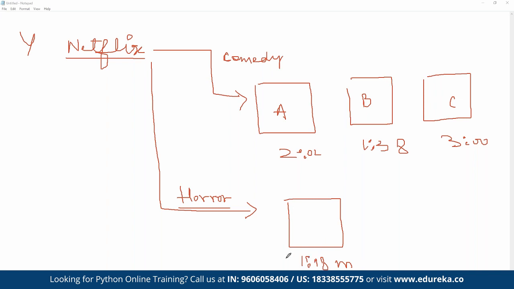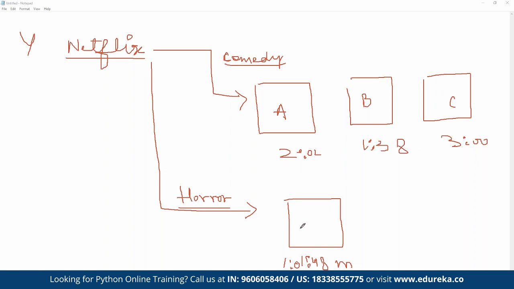So the user is going to be recommended more of the horror movies rather than the comedy movies, based on this user's history. Although the user tried more movies in comedy, the actual watch time was less for those movies, correct?